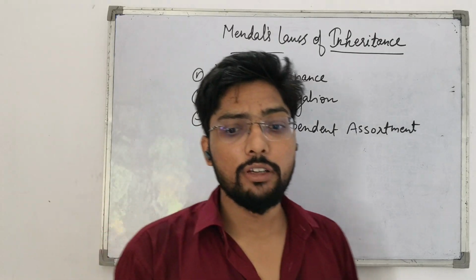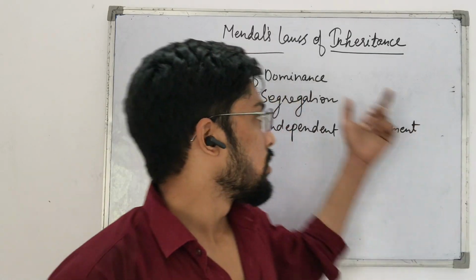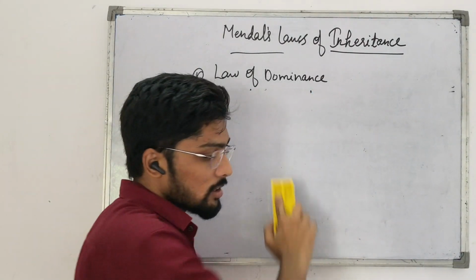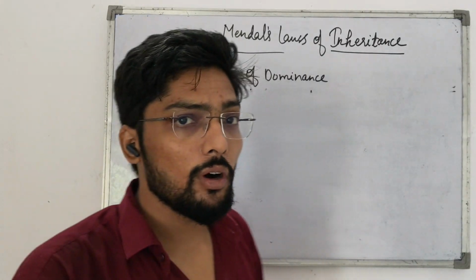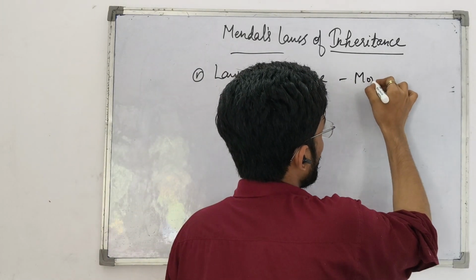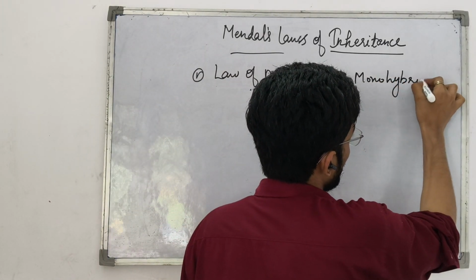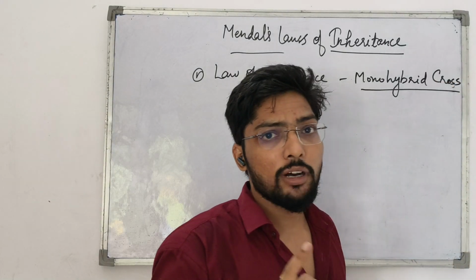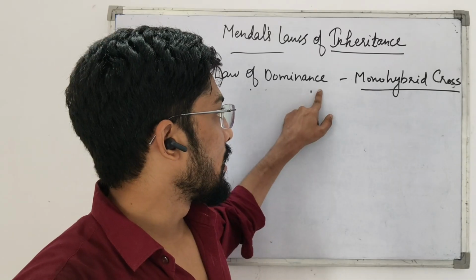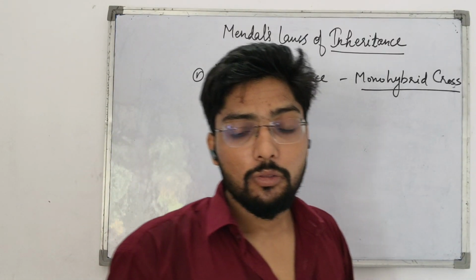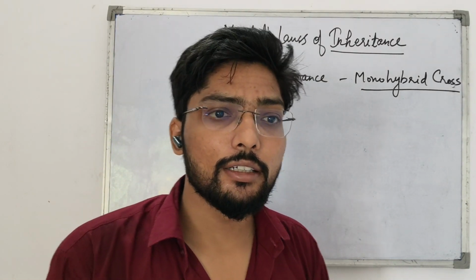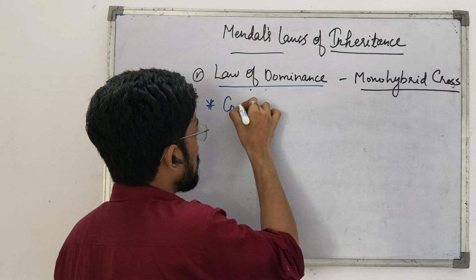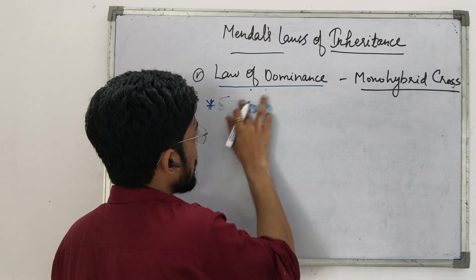First of all, we will talk about the law of dominance. What is the law of dominance? The law of dominance is based on the monohybrid cross, which means he took only one trait for this experiment. Law of dominance says that characters of an organism are controlled by